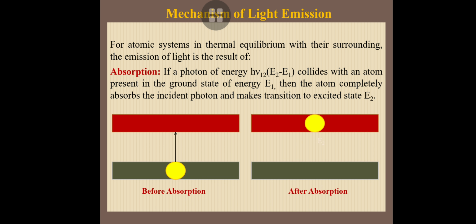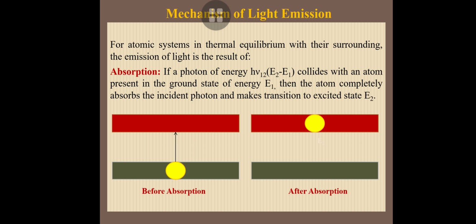For an atomic system in thermal equilibrium with its surroundings, the emission of light is the result of absorption. First, absorption: here we are taking one atom. The atom consists of different energy levels. Here I am taking two energy levels, E1 and E2. E1 is the lower energy state and E2 is the higher energy state, and the energy difference between these two states is E2 minus E1.